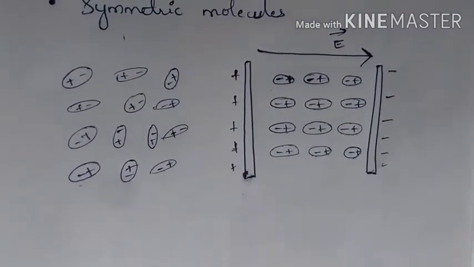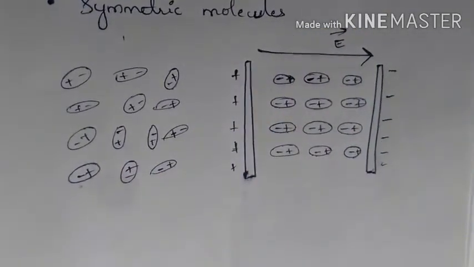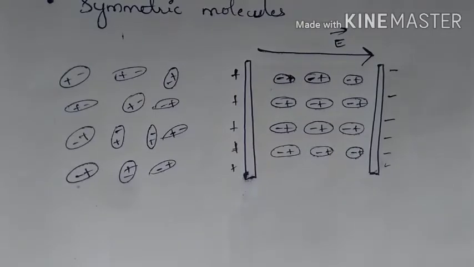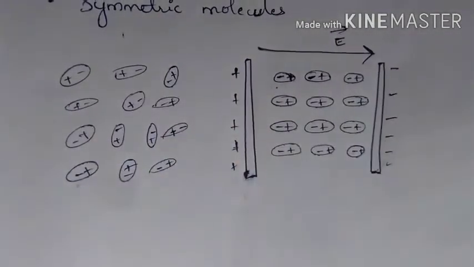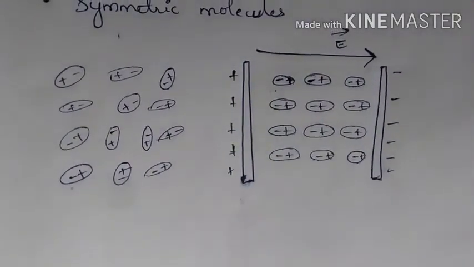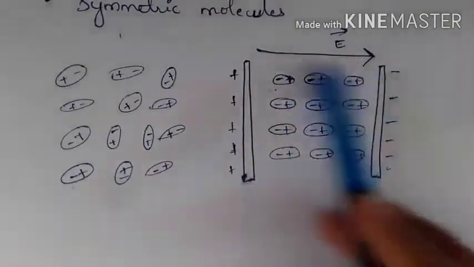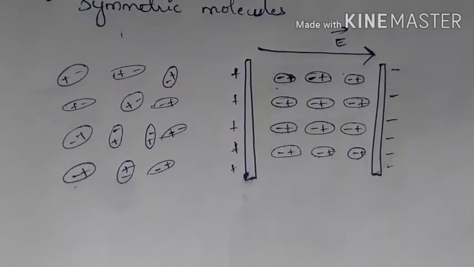Here the electric field is not equal to 0. Because of the presence of the electric field, the molecules will orient themselves or tend to align with the field. So when an external electric field is applied, the individual dipole moments tend to align with the field. So the dipole moments of the molecules add up to give a net dipole moment for a dielectric in the direction of the external electric field.